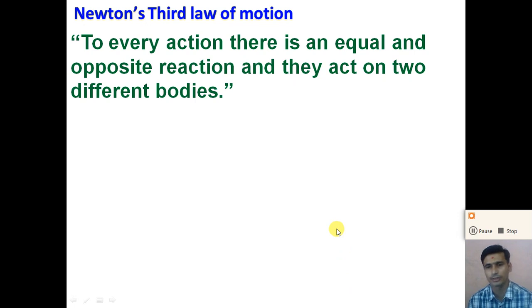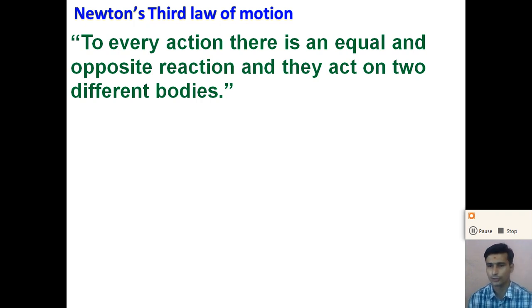According to Newton's third law of motion, to every action there is an equal and opposite reaction, and they act on two different bodies. Here, the force acting on a body is always equal and opposite. To every action force there is an equal and opposite reaction force.